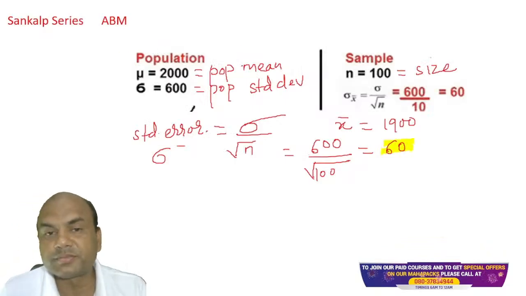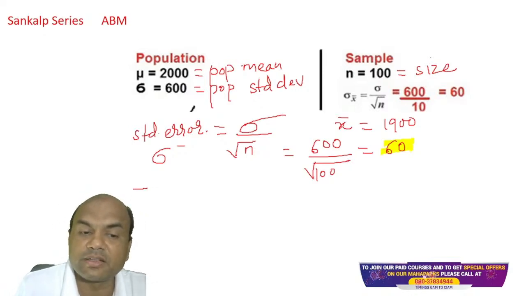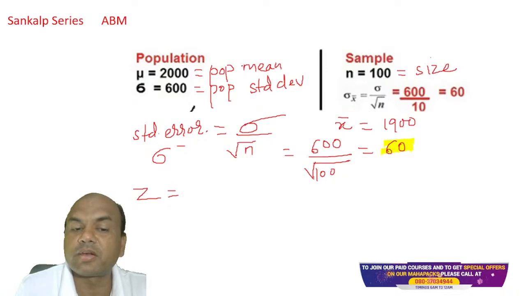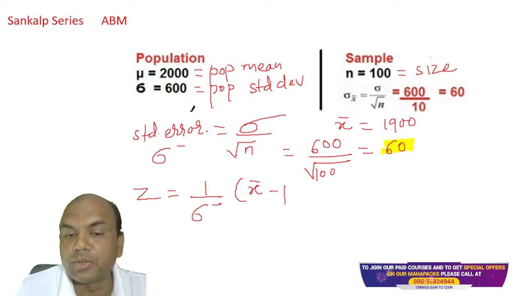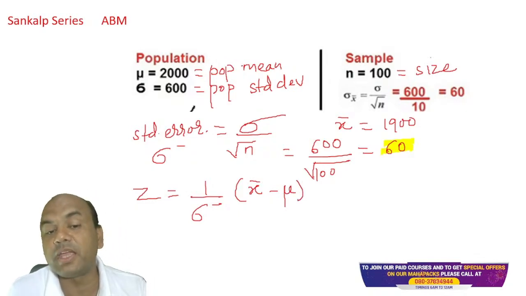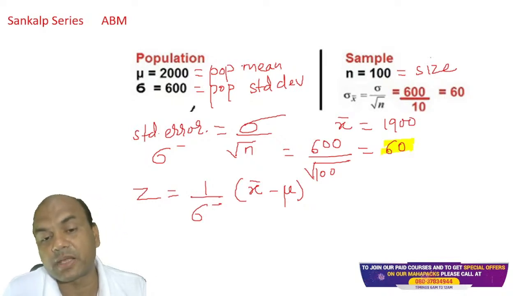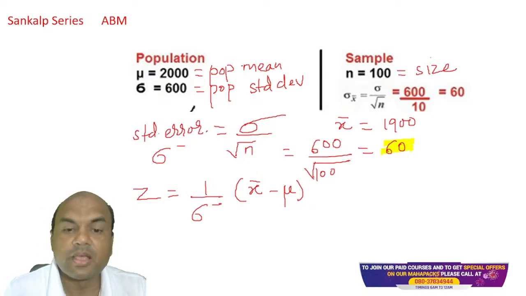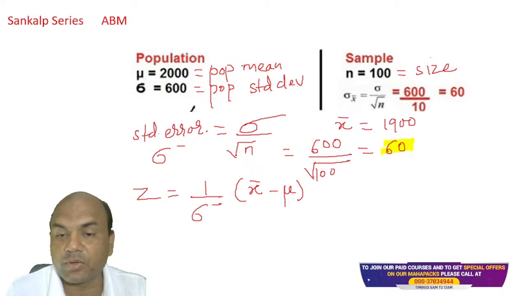For finding the probability, we'll be using another formula known as Z. Z equals 1 upon sigma dash, where sigma dash is the standard error, into X bar minus mu. This is our main formula. Now, all the values, am I having them? Sigma dash I have got, 60.